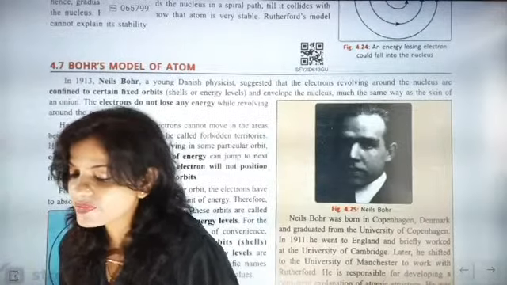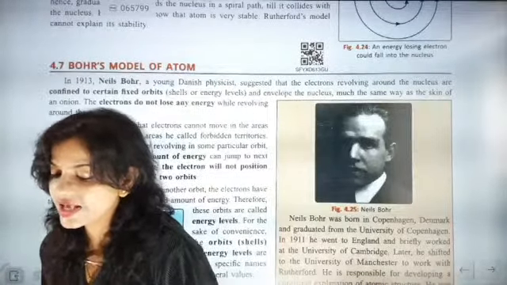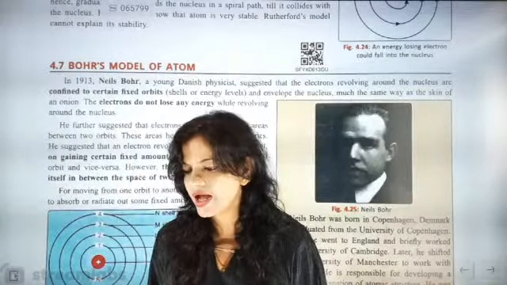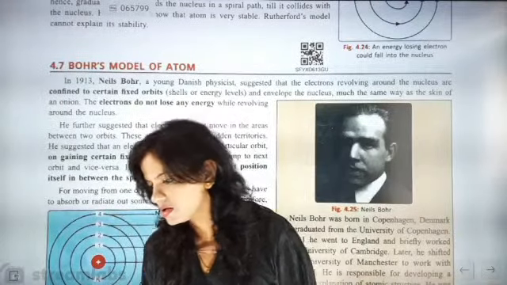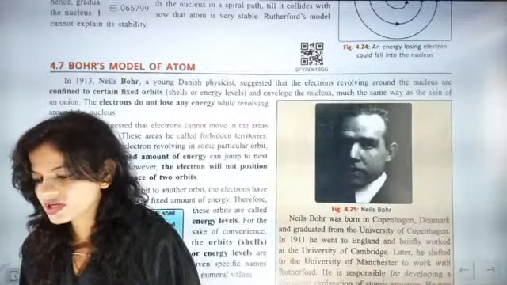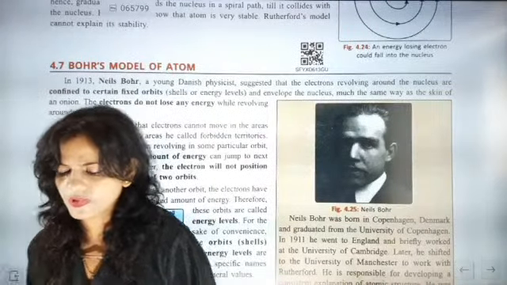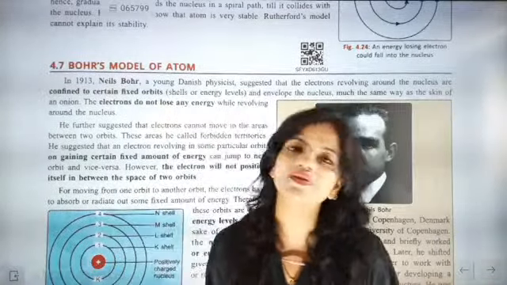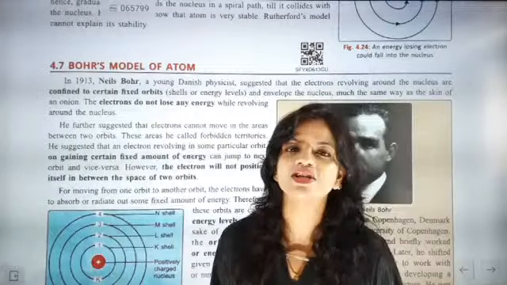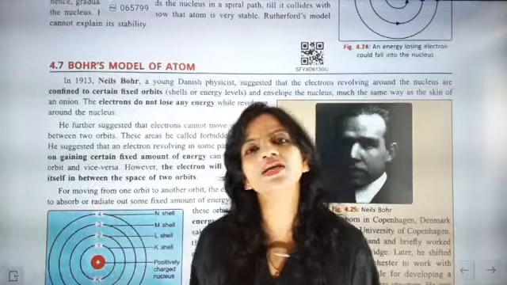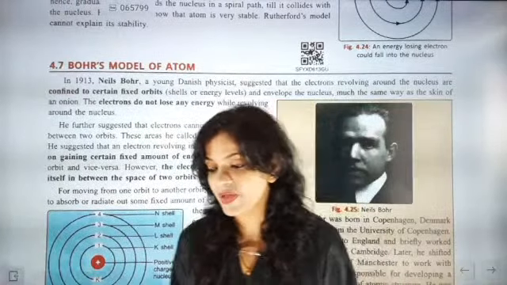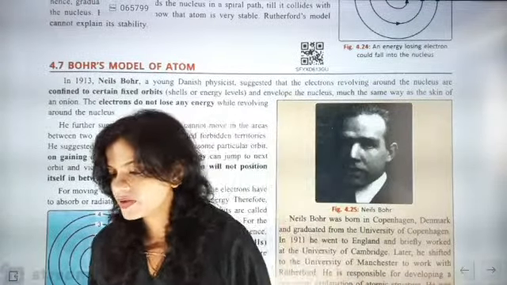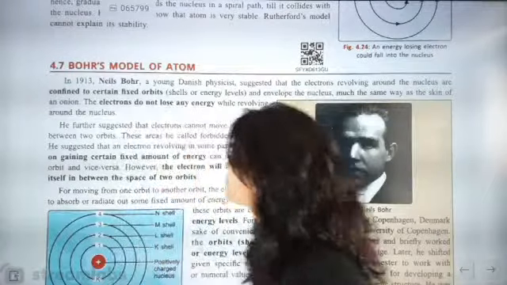Now Shika is saying, ma'am, if the energy of atom A and B of shell K is the same, then the energy of their electrons is the same. Okay, understood. What you want to say is that yes, they will belong to the same energy level, then only they will be in that orbit. If there is a difference in energy level, the electron will jump to the orbit where the energy level of the electron and the orbit are the same.